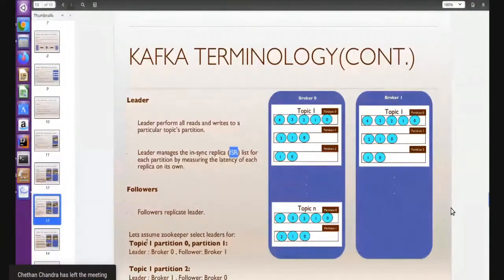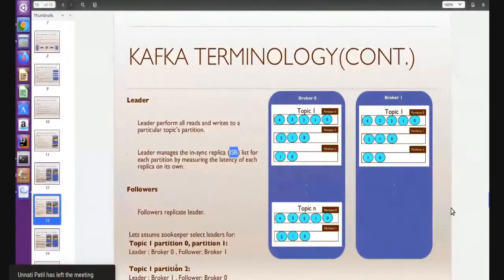Here, assume the Zookeeper selects leaders for topic 1, partition 0 and partition 1. Zookeeper selected broker 0 as the leader of partition 0 and partition 1 of topic 1. In this scenario, the producer writes the data to broker 0, broker 1 is the follower, and broker 1 replicates the data from the leader.